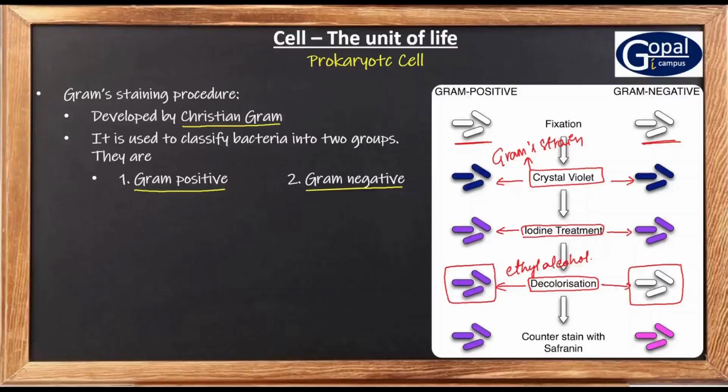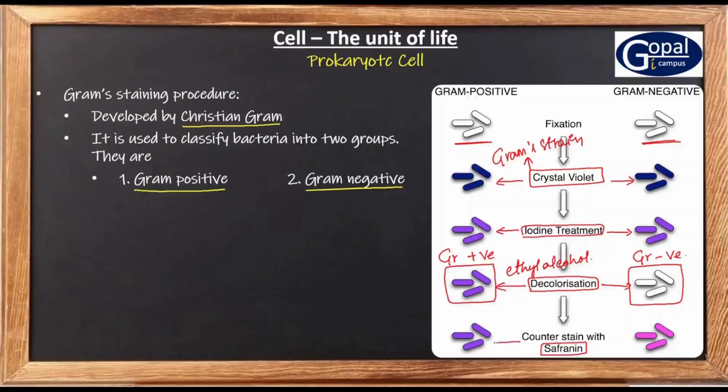These bacteria which retain purple color are called gram-positive bacteria. These bacteria which lose purple color are called gram-negative bacteria. And again, they add another pink colored stain called safranin.